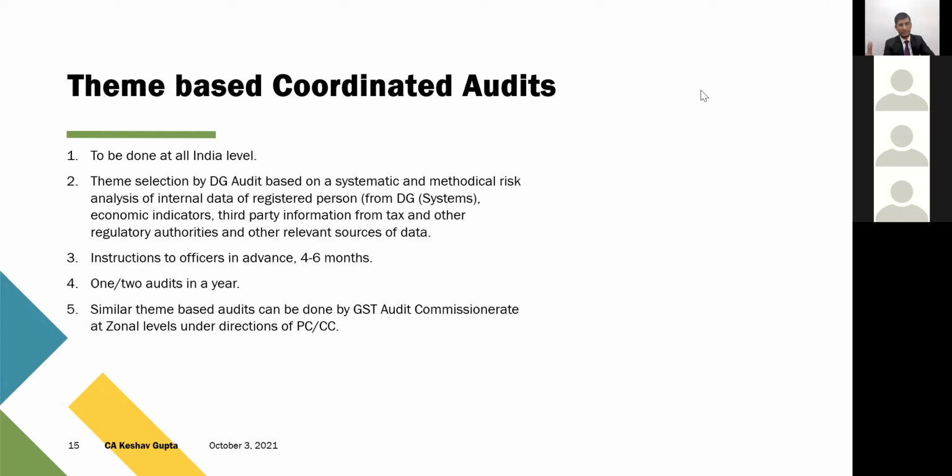So assessees who were dealing in those re-imports, majorly the jewelry sector, the audits of all those jewelry sectors in Jaipur, if I talk about Jaipur, were all issued notices, all undertaking the audit procedure at the same time. That was a theme base, which was approved by the GST Audit Commissioner here at Jaipur, that in all those kinds of cases where there is a re-import, where the goods were exported earlier on consignment basis and goods were imported, the officer is supposed to check and find out what is the exact position, whether it has been done correctly or not.